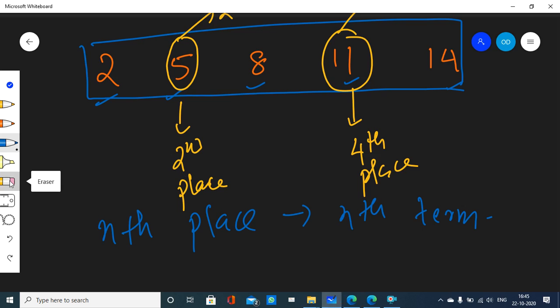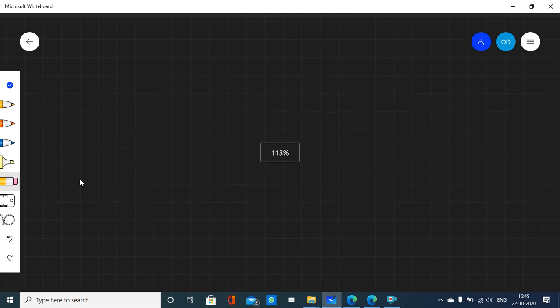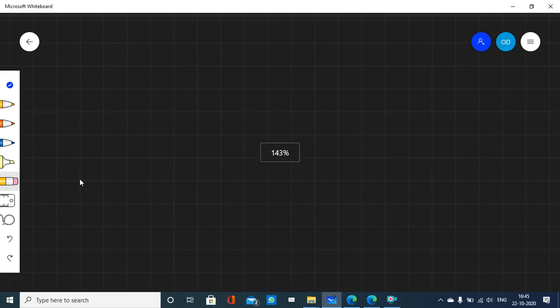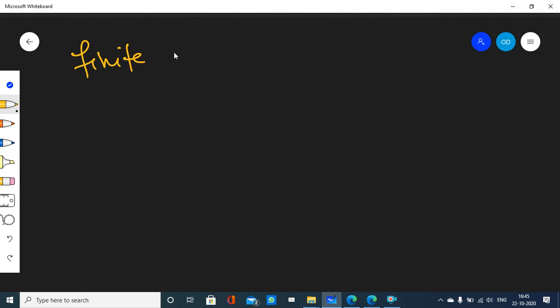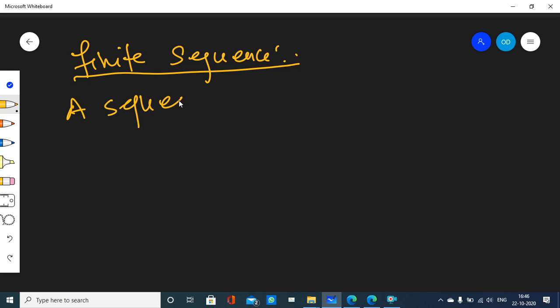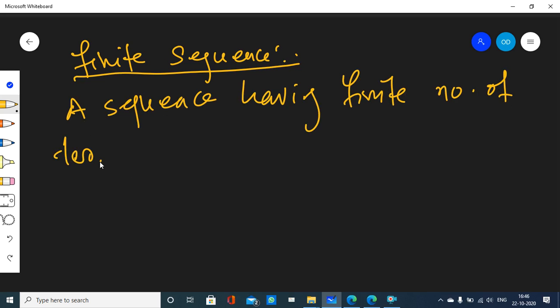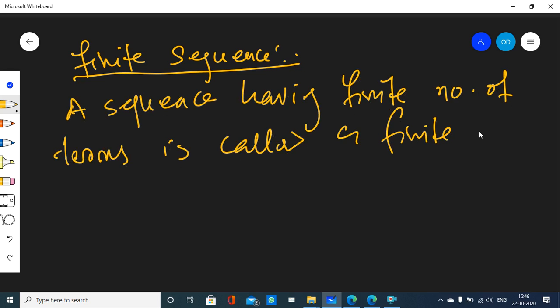And now I will talk about two different kinds of sequence. First of all, one is a finite sequence, another is an infinite sequence. So let's talk about finite sequence and then let's talk about infinite sequence. Well, finite sequence. What is a finite sequence? Well, as the name suggests, a sequence having finite number of terms is called a finite sequence.